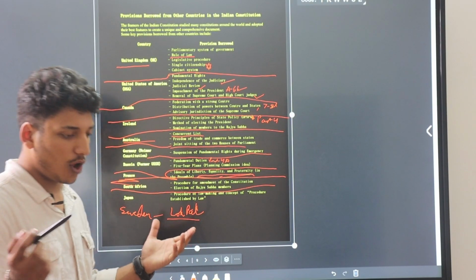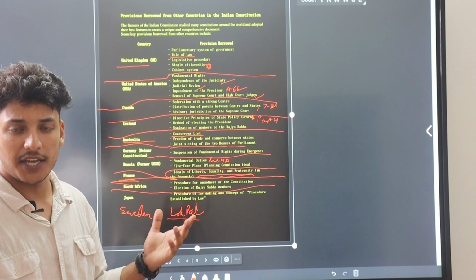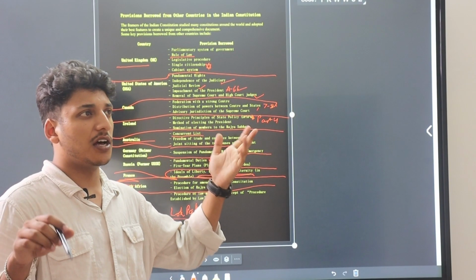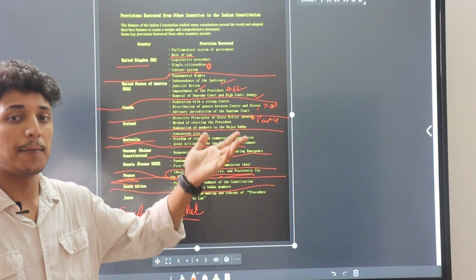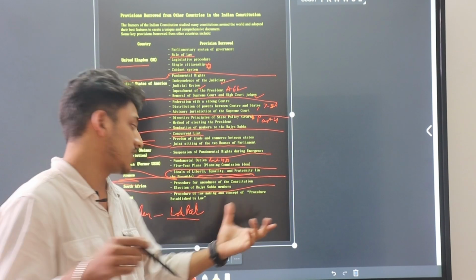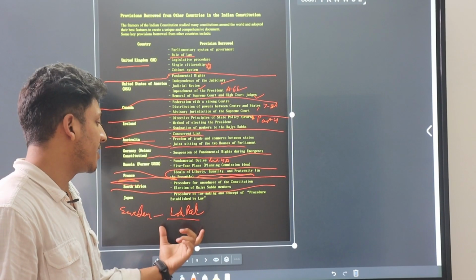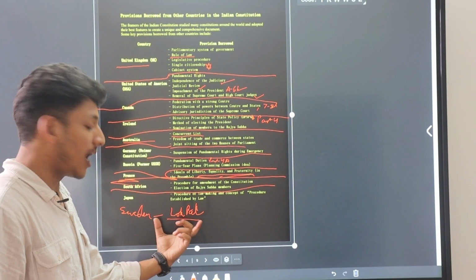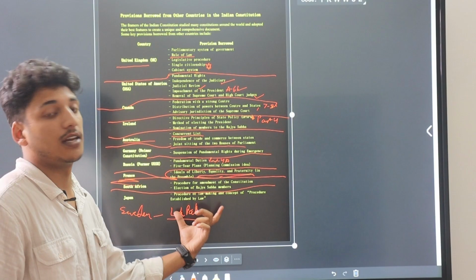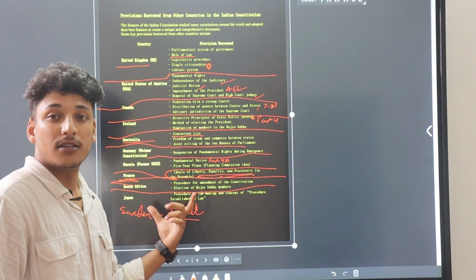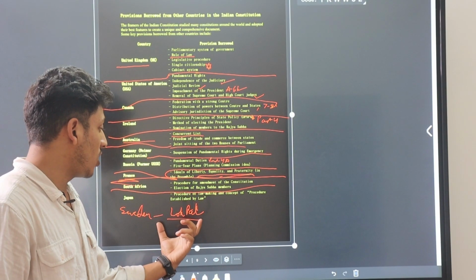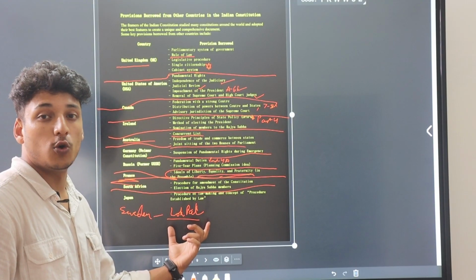whether he is working in this country or in another country, just like in our embassies. Those are all government officials. Government official related matters are solved by Lokpal. Basically, inquiry rights are all held by Lokpal.